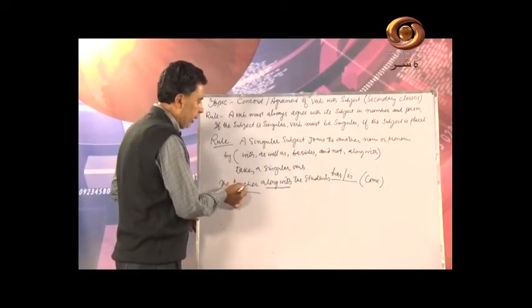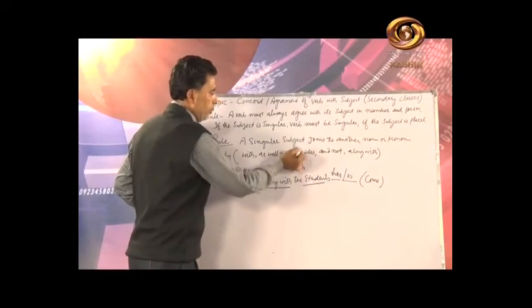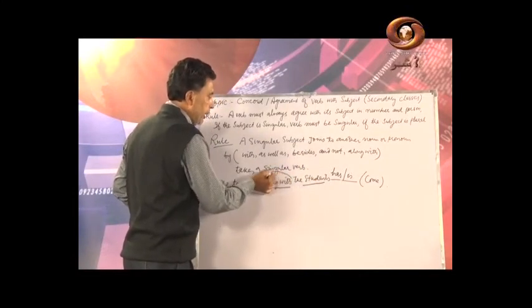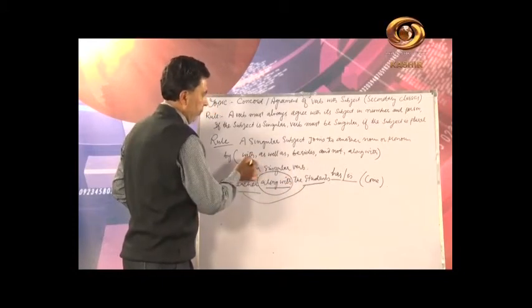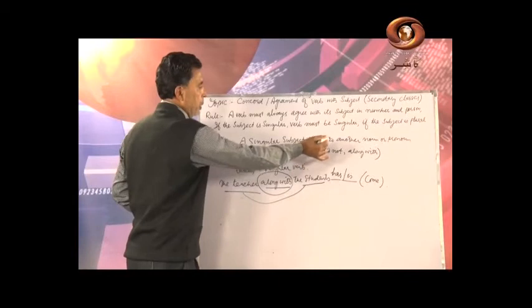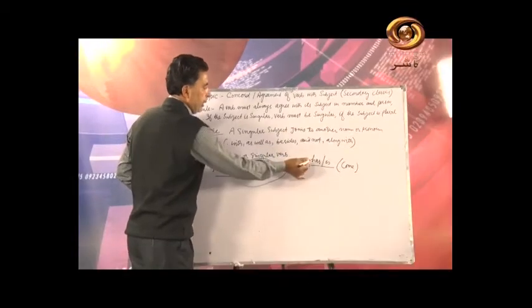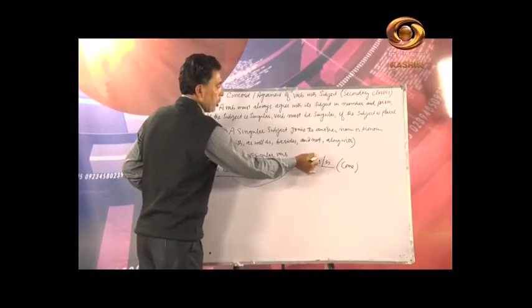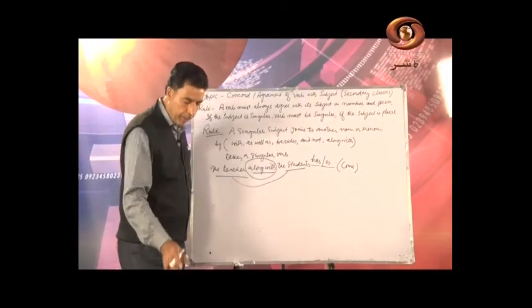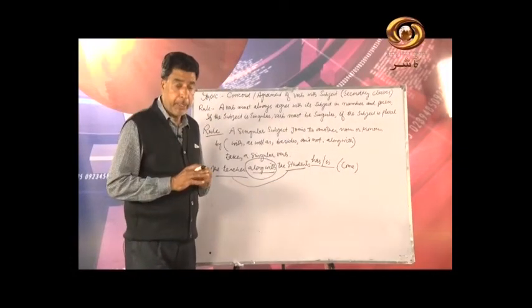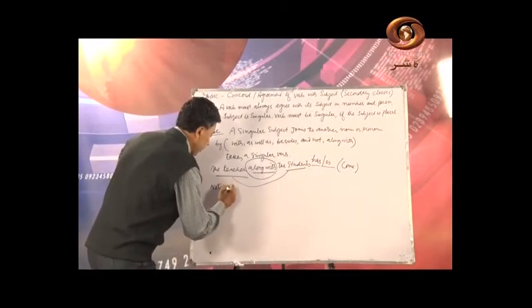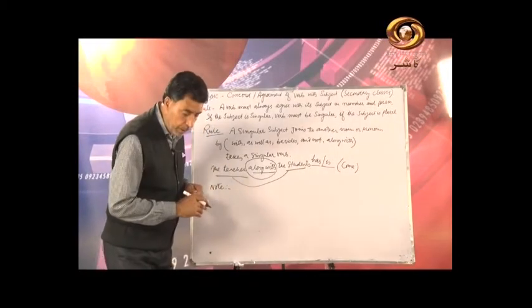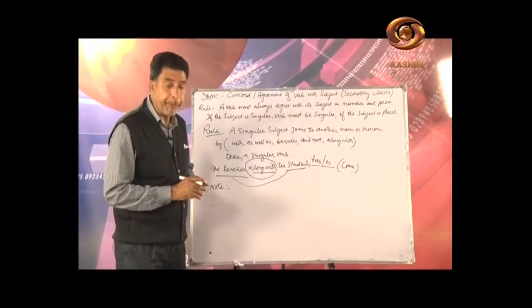See, the teacher, then the students. What is the rule? I have told you, when these subjects are connected by these words, with, as well as, besides, and not, along with, the verb must always be a singular one. Note that there is a very important thing that you have to keep in mind. That is, the verb agrees here with the first subject.